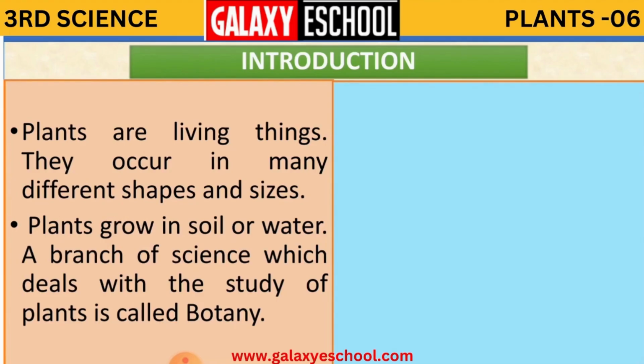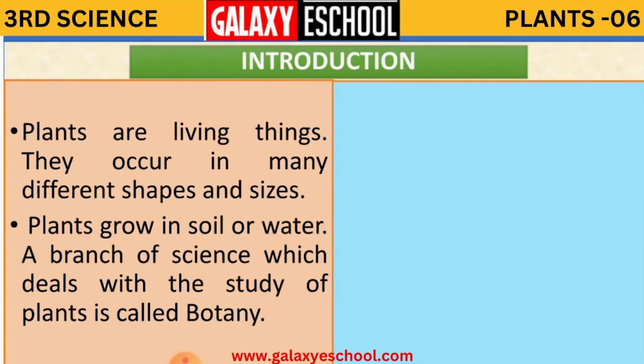Same like us, even plants are also living things. You might be seeing so many plants around you, in your houses, on the roads, in the parks, so many different types of plants. You may observe that the plants grow. A small plant becomes a big plant. Why? Because it has life, it is able to grow. That is why we call them living things.